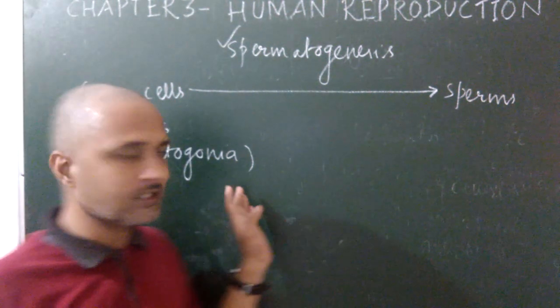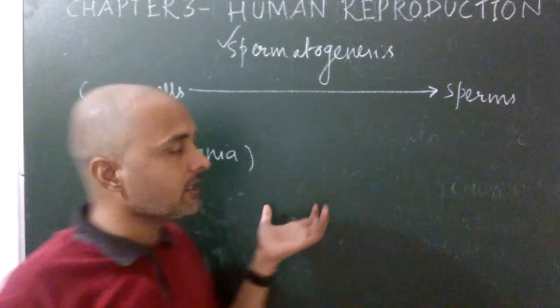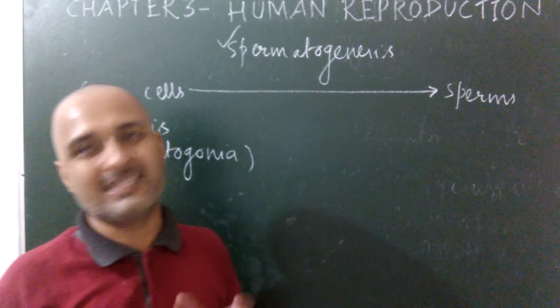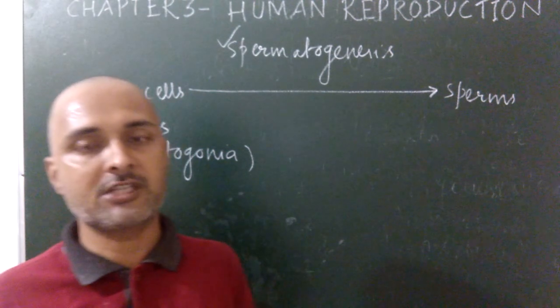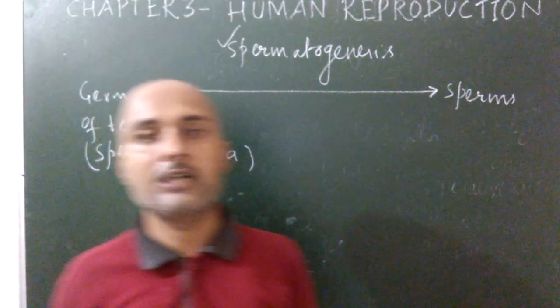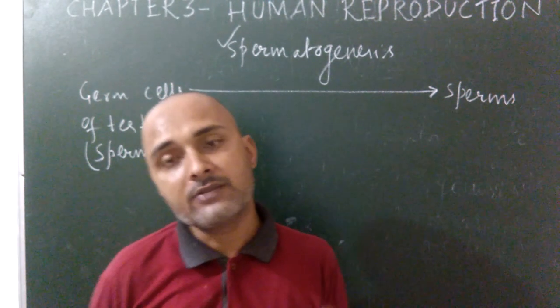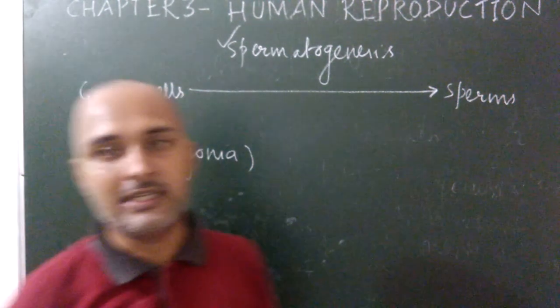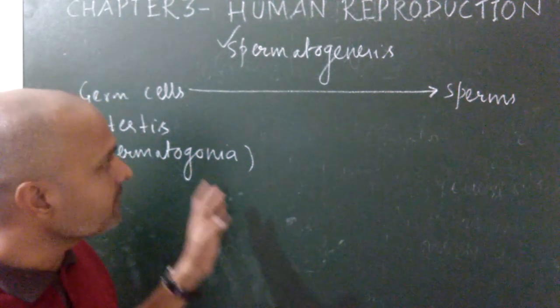This process starts in human male at the age of puberty, and it occurs inside the seminiferous tubules of testis. Seminiferous tubules are highly coiled structures present inside the testis, within the testicular lobules. Each testicular lobule contains one to three highly coiled seminiferous tubules.